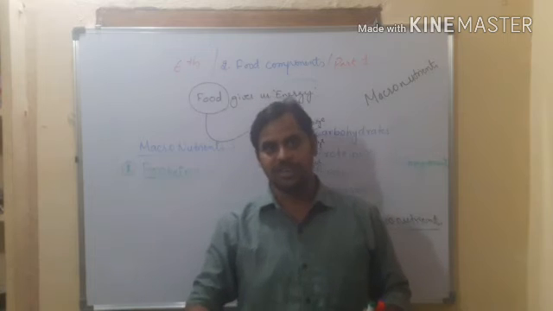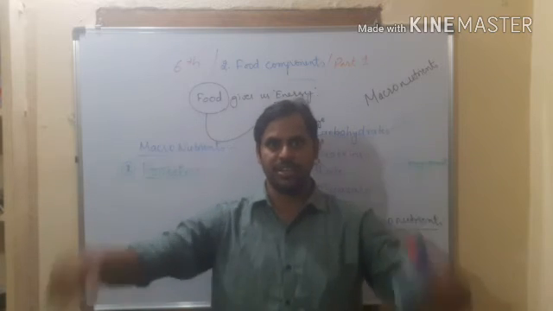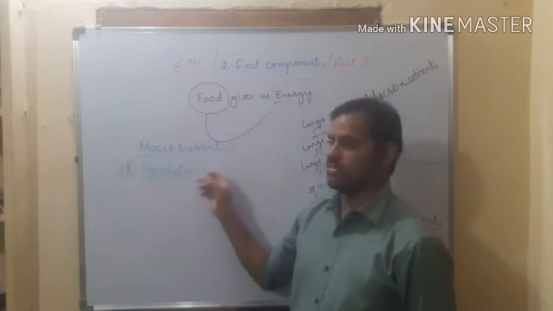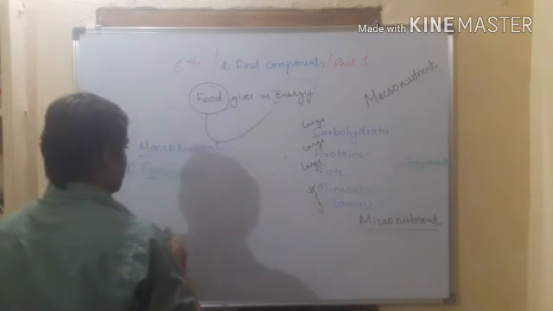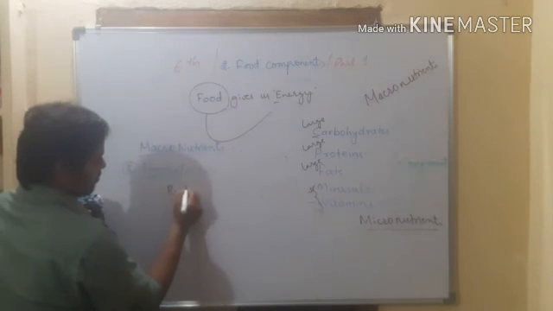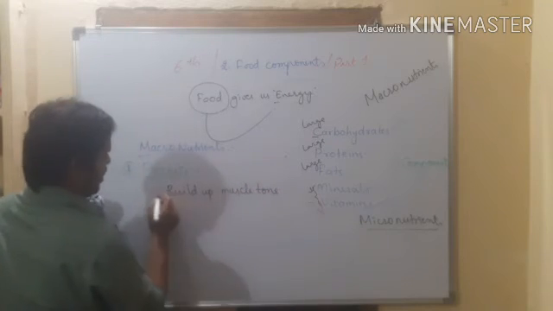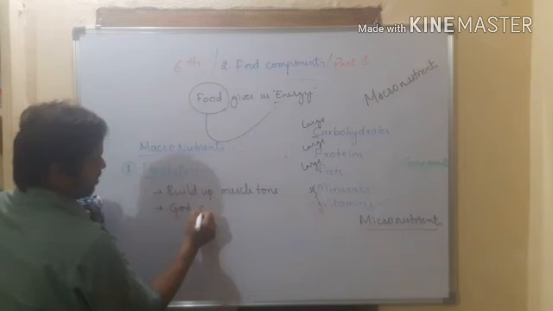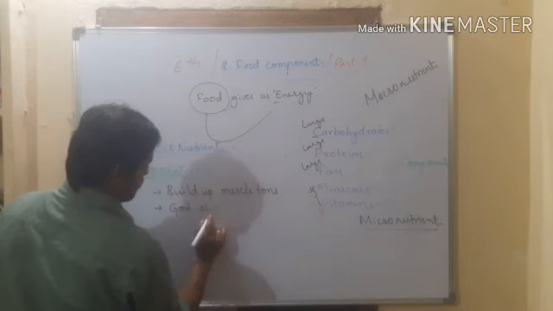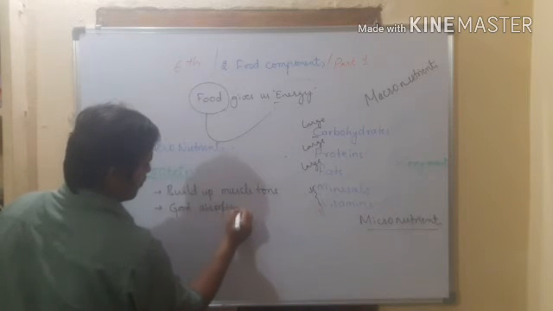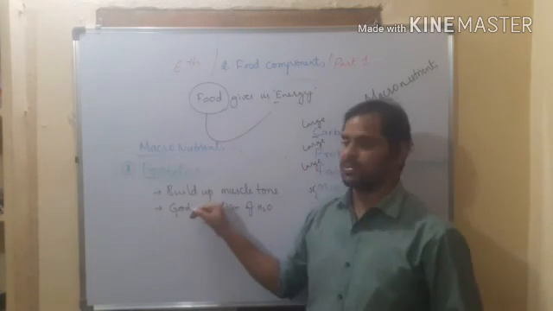I think you have seen many advertisements. Someone comes and says after 30 years your muscles are going to weaken and you are not able to do the work. So drink this Protein X and you will get the protein. Right? So protein builds up good muscle strength. Why do we eat protein? Protein builds up muscle tone, and it is also involved in good absorption of water. Water in our body can be taken up when the proteins are present.